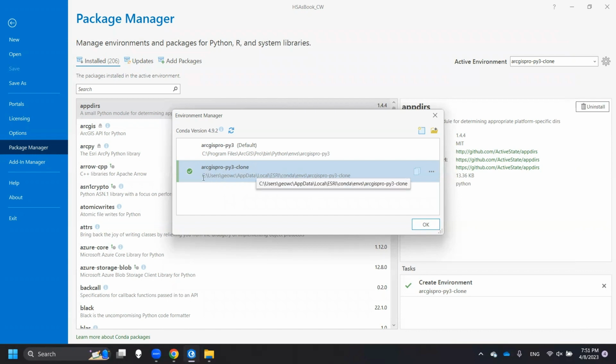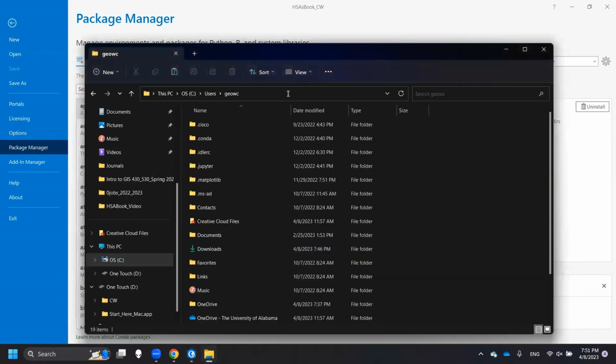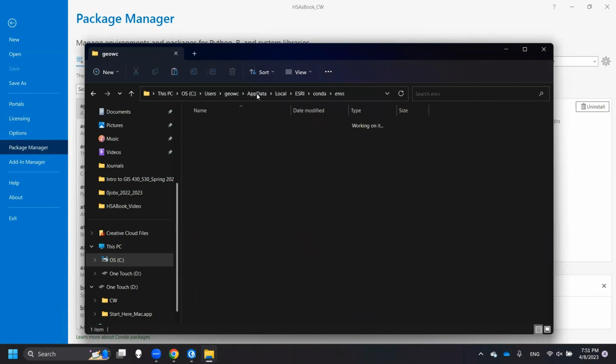So right now we get this folder. So we see there is a path here, users, app data, and then this is actually the path of this one. So we need to go to this one, just click and then press Control and C on your keyboard, and then go to this folder, go to this path. Let's see.